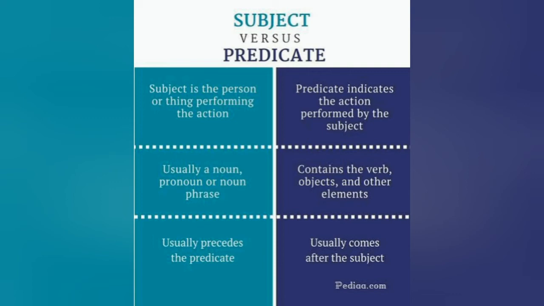Now here in the above slide you can see the difference between a subject and a predicate. Subject is the person or the thing performing the action. तो subject क्या होता है? जो action perform करता है उसको subject कहते हैं. Whereas predicate क्या होता है? Predicate indicates the action performed by the subject. Subject क्या action कर रहा है वो होता है predicate. Next point is usually a noun or pronoun or a noun phrase they form a subject.